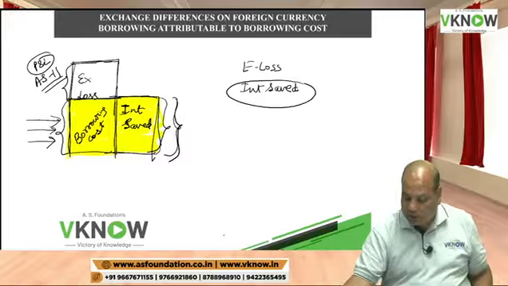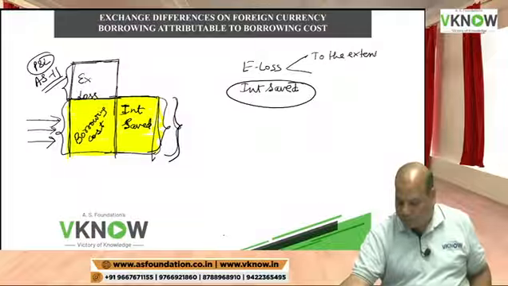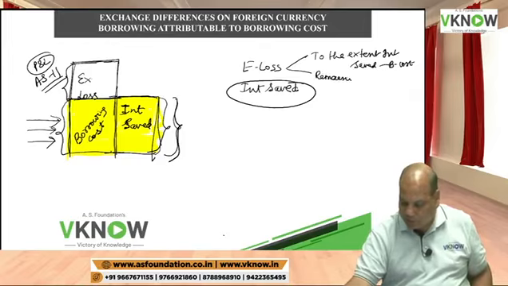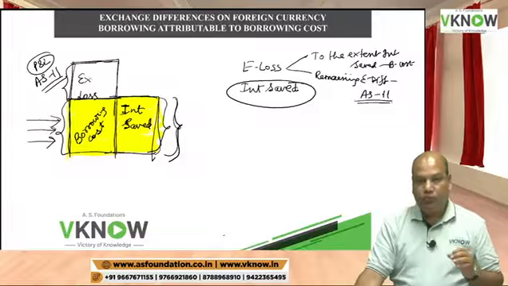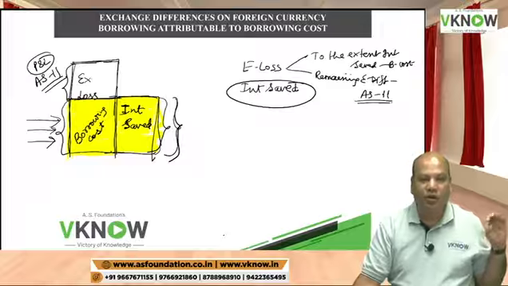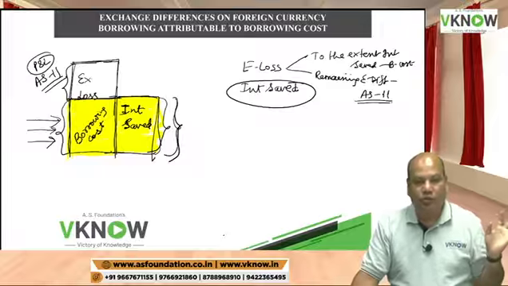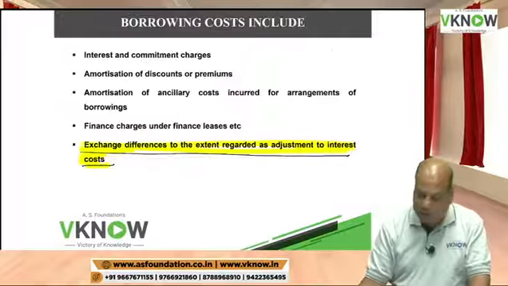To the extent of interest saved, the exchange difference will be treated as borrowing cost, and the remaining exchange difference will be given treatment as per AS 11. So exchange difference to the extent of interest saved will be treated as borrowing cost as per this standard. Excess exchange loss will be given treatment as per AS 11. Okay, so that is what this line says.